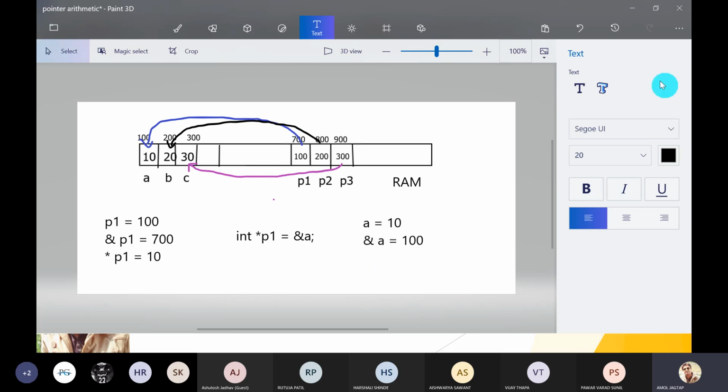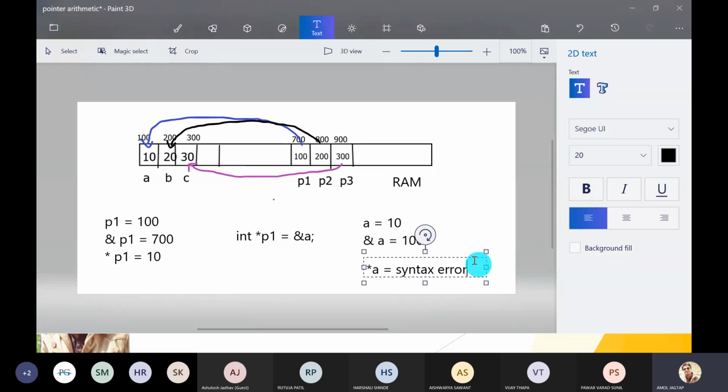If you write *a, then it gives you a syntax error, because *a does not have any meaning. What is the meaning of *p? The value at that address location. But a does not contain an address, a contains a value, so it is meaningless. So it gives you a syntactical error when you print like this. Guys, hope you understand.